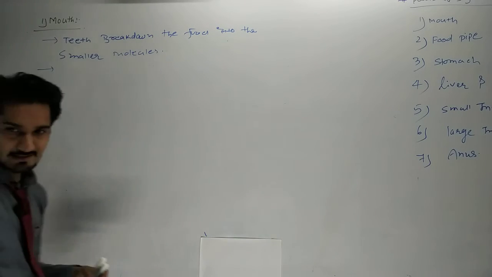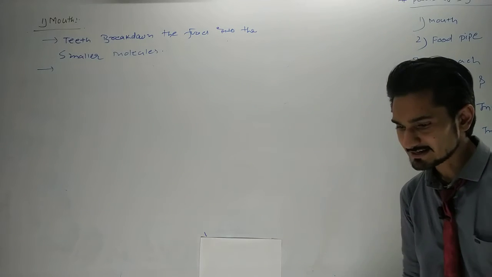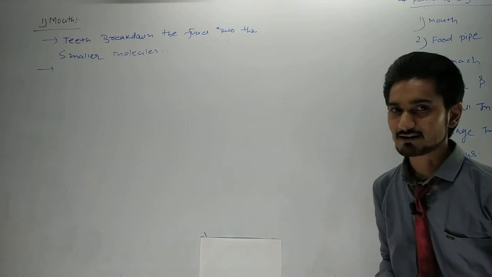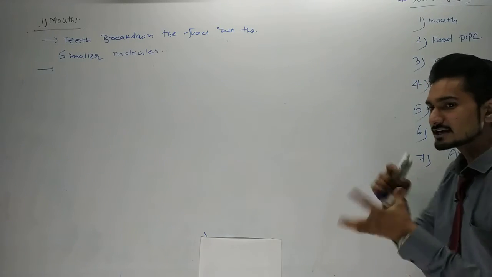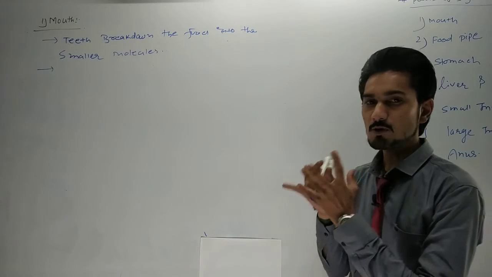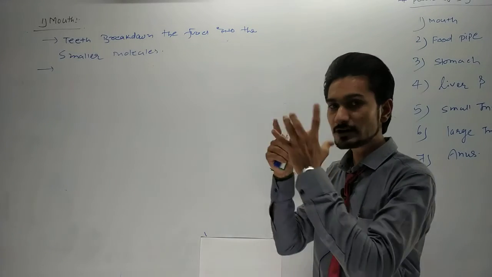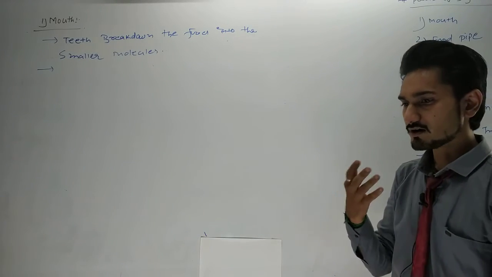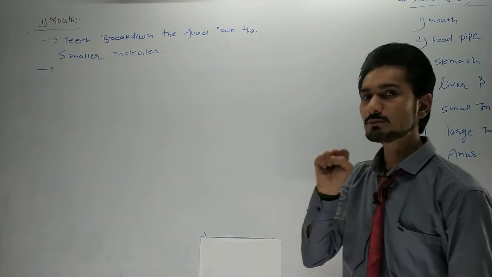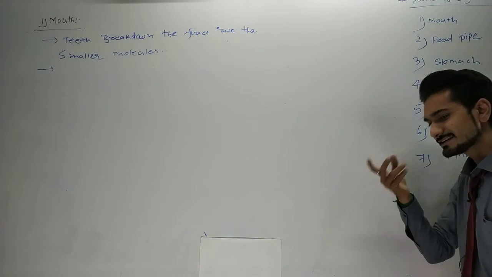Now afterwards the teeth break down the food into smaller molecules, and then what happens in the next step? The food gets mixed with our saliva. Saliva creates the liquid form of our food. Without creating the liquid form of our food, it cannot be digested. So we have to create the liquid form of our solid food, because we eat lots of fast food and lots of hard food in our mouth. So first of all we have to break it down, and we break it down with our teeth. Without using the teeth we cannot break it down.